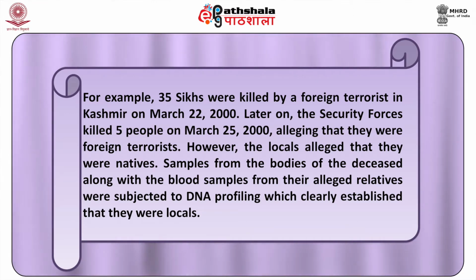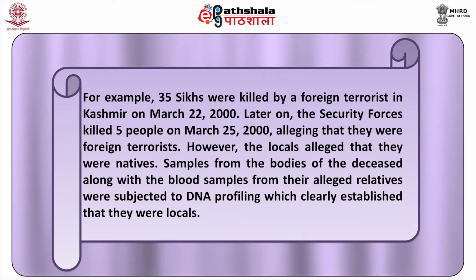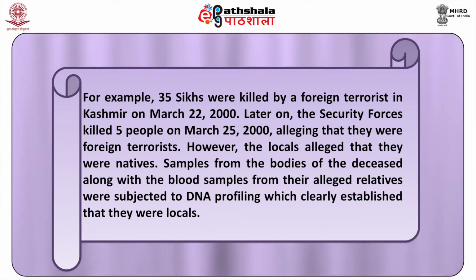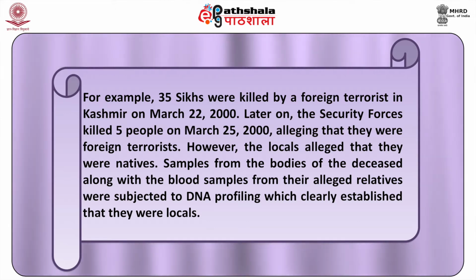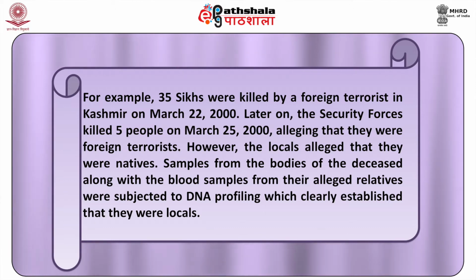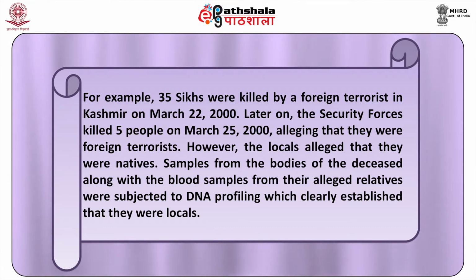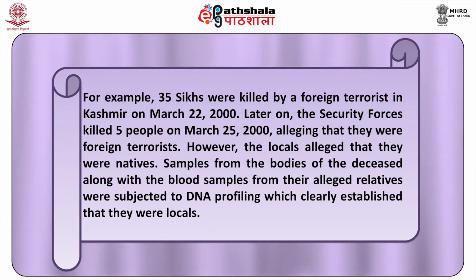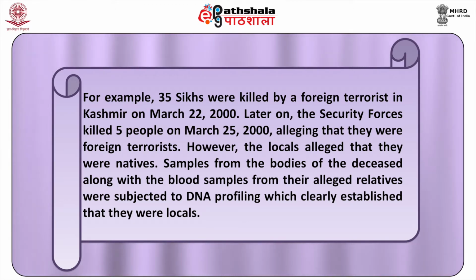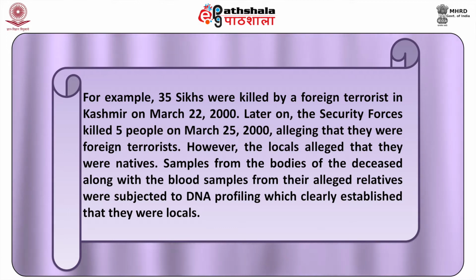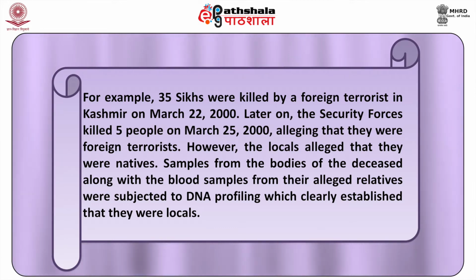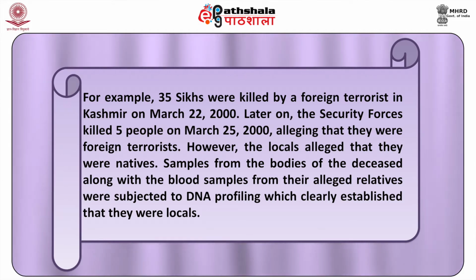Later on, the security forces killed 5 persons on March 25, 2000, alleging that they were foreign terrorists. However, the locals alleged that they were natives. The samples from the bodies of the deceased, along with the blood samples from their alleged relatives, were subjected to DNA profiling, which clearly established that they were locals.